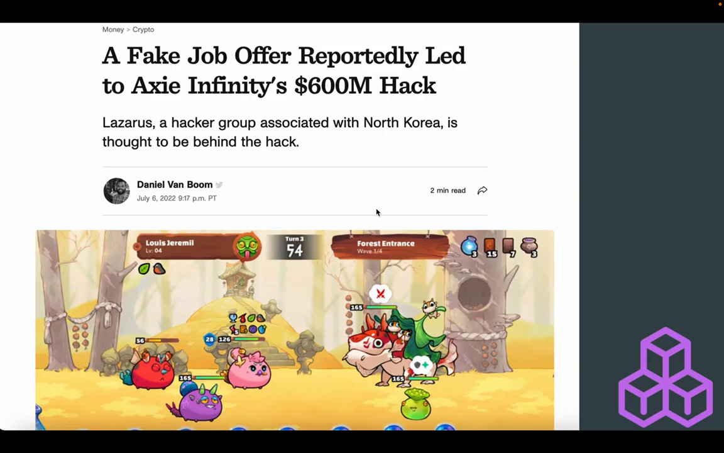If you've ever joined a Discord server for any NFT project or any crypto project, you'll see that a lot of the times there are people coming there and saying, hey, we'll give you XYZ amount of crypto or XYZ amount of NFT. You just need to send us your private key. Never send anyone your private key, because this is called